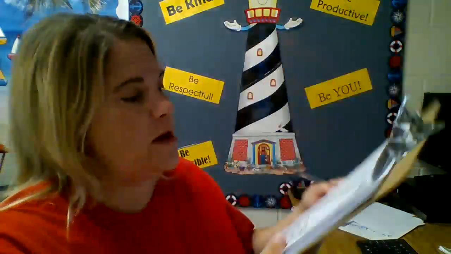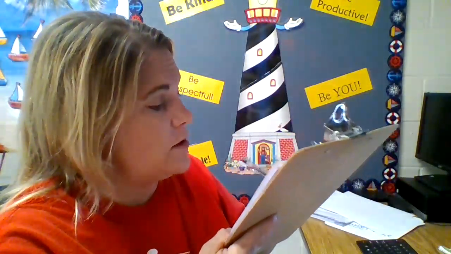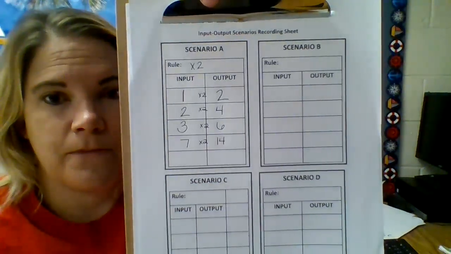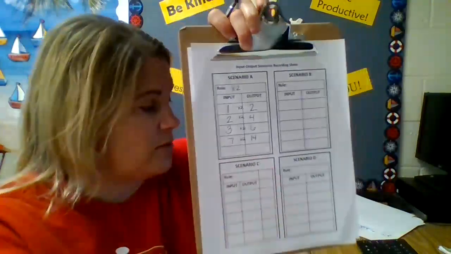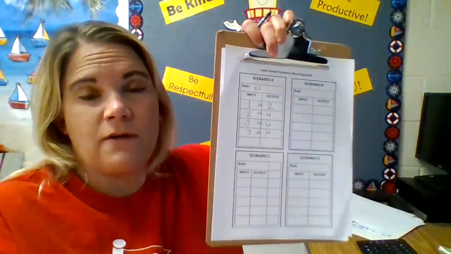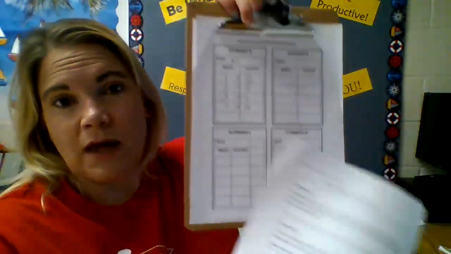What's 7 times 2? 2, 4, 6, 8, 10, 12, 14, right? If we put 7 bikes in the machine, 14 wheels should come out because we have to do our rule times 2. So that's what you're going to do here. You have to look at the real world situation from this page and apply them here. All right, so that is input-output tables.